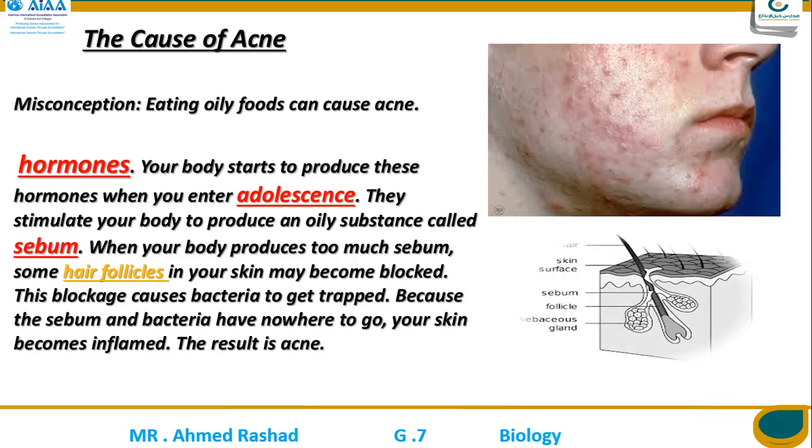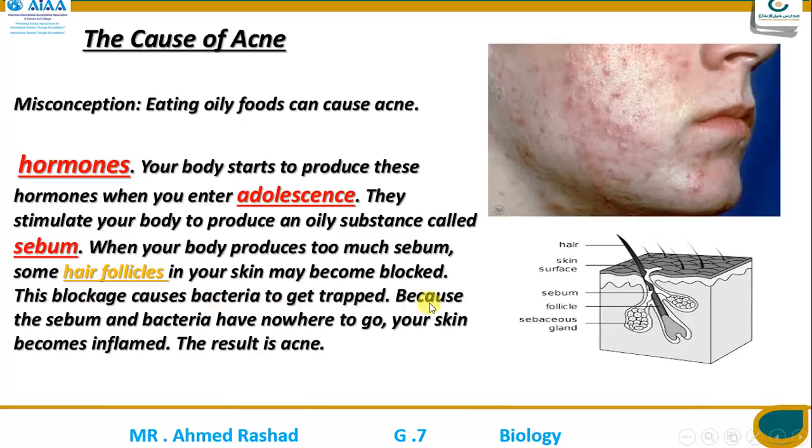So you can see here the hair follicles and some glands that produce hormones that make the oily substance sebum. When this oily substance sebum is blocked, it causes bacteria to get trapped.